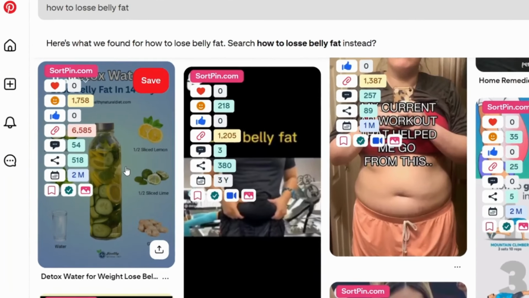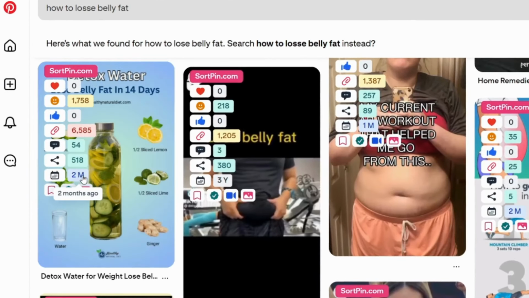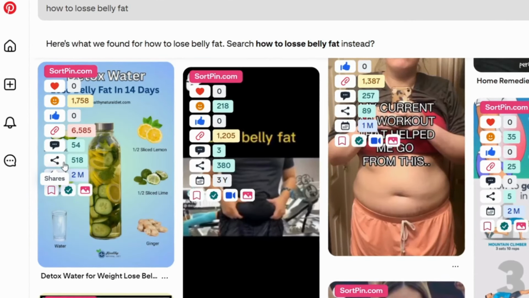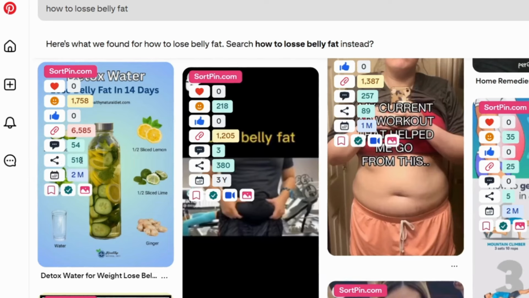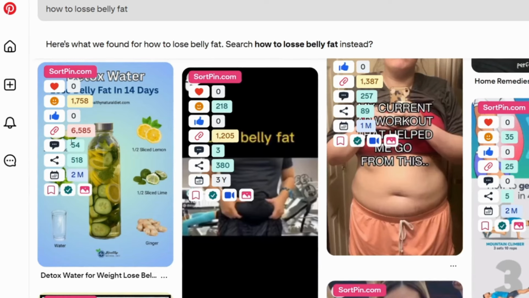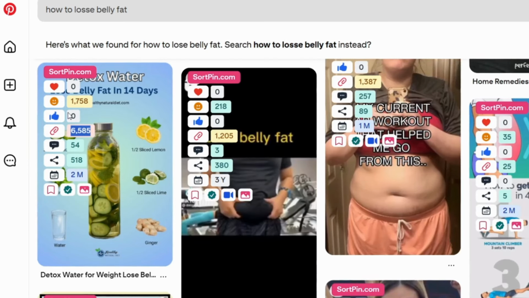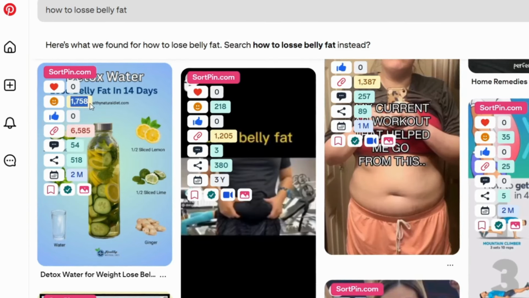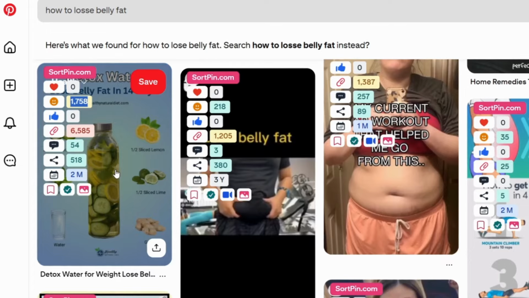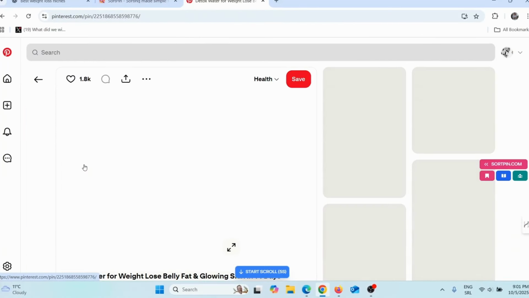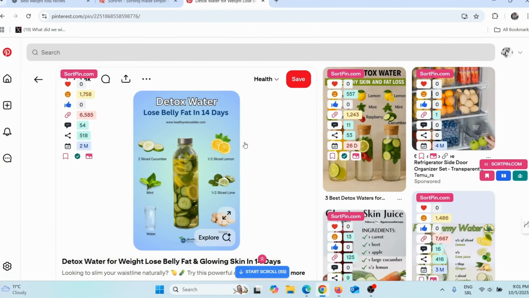Look at this. This post was posted only 2 months ago and already has 518 shares, 54 comments. It has 6,500 repins and it has 1,700 reactions. So this is obviously a good post. So when I click here, I can now analyze this post.